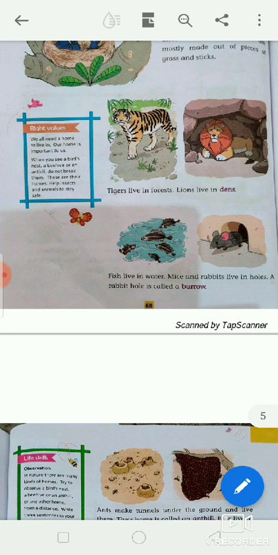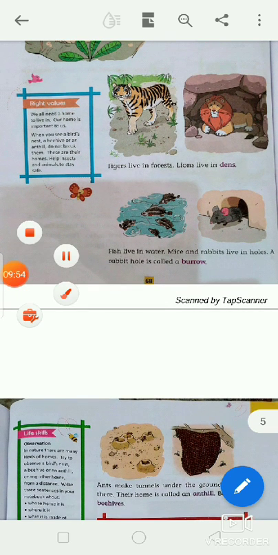Mice and rabbits live in a hole. A rabbit hole is called a burrow.